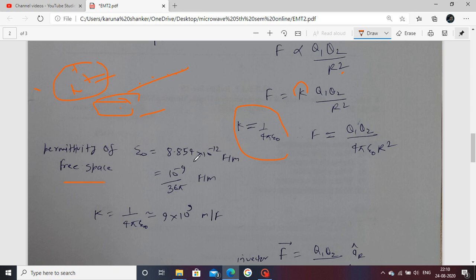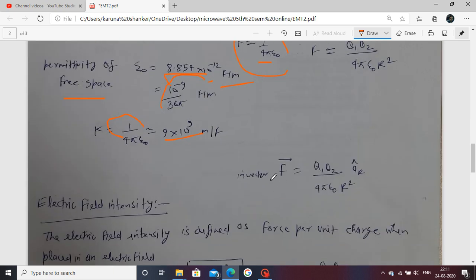This value is 8.854 times 10 power minus 12 farad per meter. If you calculate this value, it also comes as 10 power minus 9 upon 36 pi farad per meter. If we put all these values in this form, the overall value comes to 9 times 10 power 9 meter per farad. Now in vector form, F vector is equal to Q1 Q2 upon 4 pi epsilon naught r square times unit vector ar.